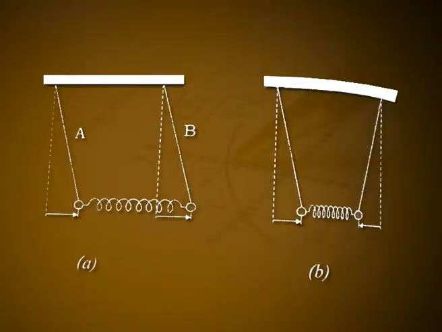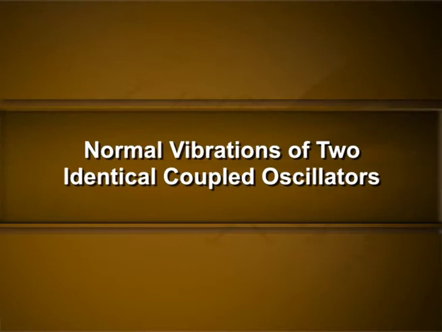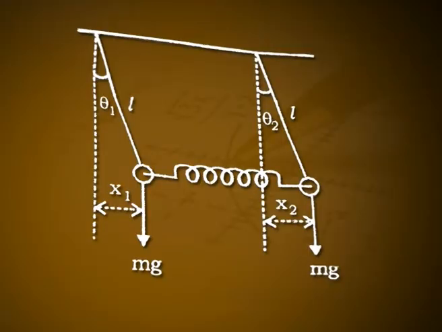The oscillations corresponding to the symmetric mode is shown in figure 3a and the antisymmetric mode is shown in figure 3b. Normal vibrations of two identical coupled oscillators. Figure 4 shows two identical simple pendulums having the same length L and a bob of mass m coupled to each other using a horizontal spring of force constant K and negligible mass. When the two bobs are in equilibrium, the spring remains unstretched.